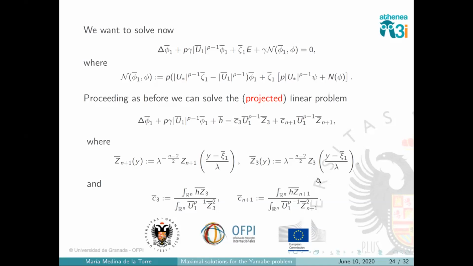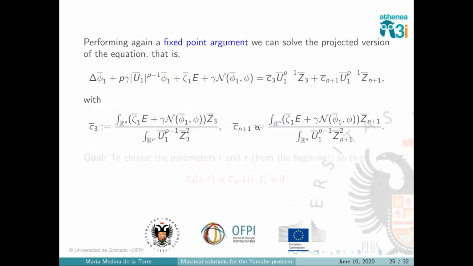So if we want to apply this to our nonlinear theorem, what we will have is the following. This is my equation, the projected version, and these constants will be given by the projection of this on this.